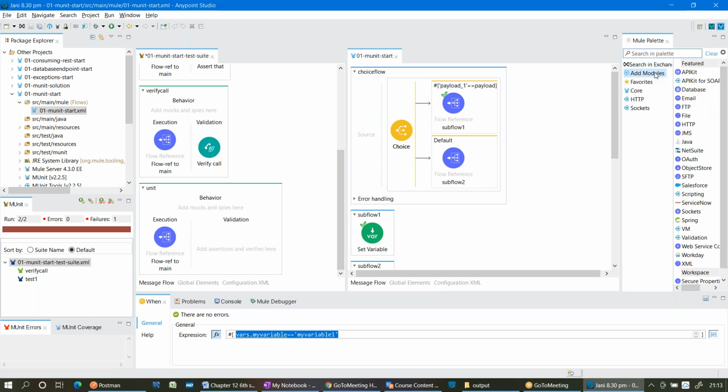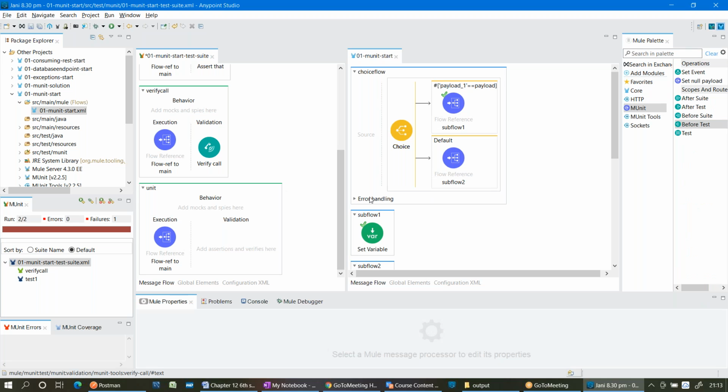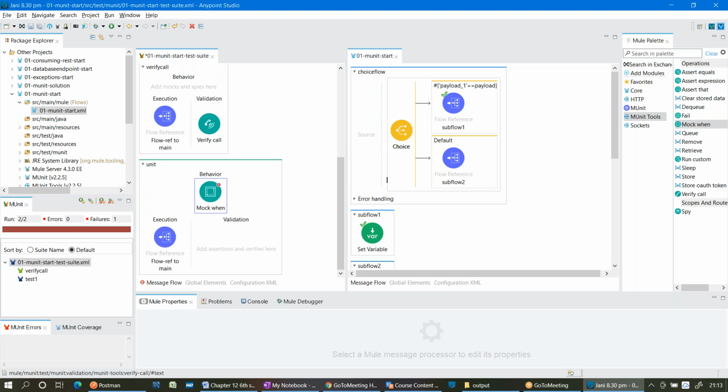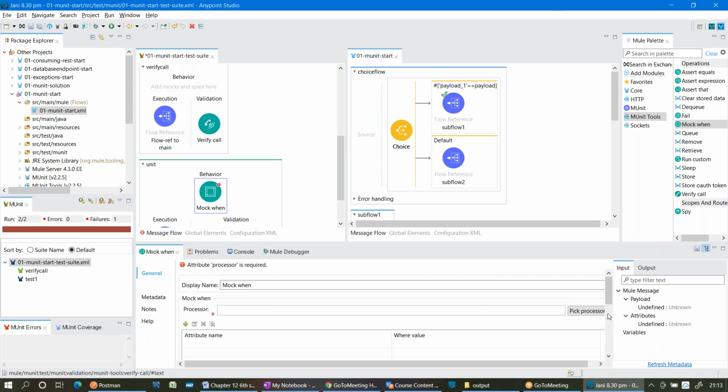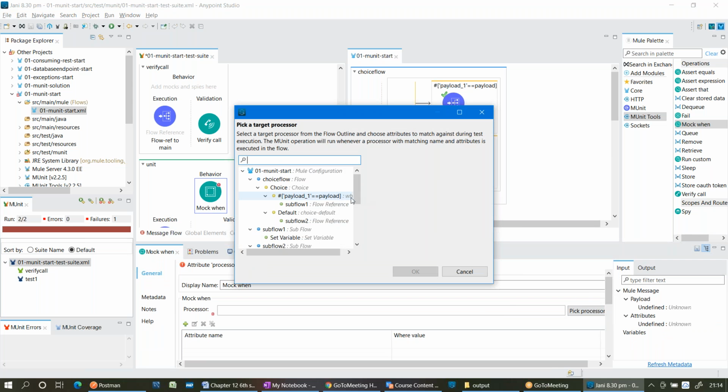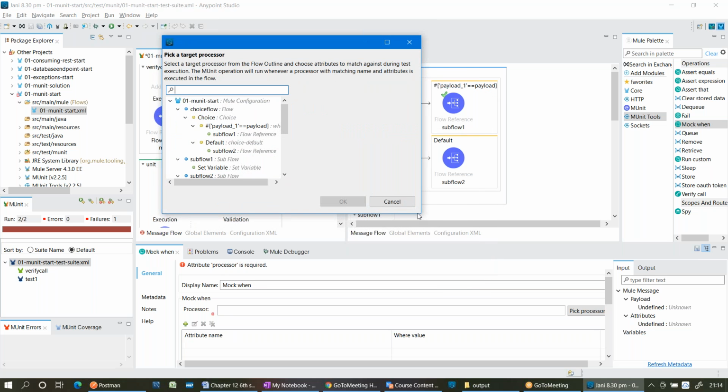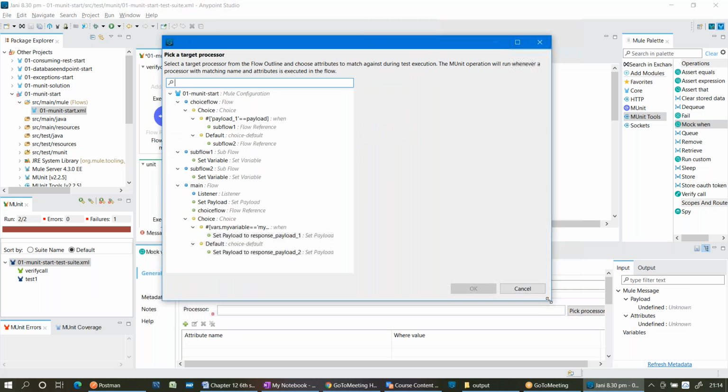So under this, sorry, you need to click on this MUnit. Under these MUnit tools, there is something called mock when. Just drag and drop this mock when under the behavior. What I want to mock, you just need to pick that processor. So click on this pick processor. Yes. Which processor do I need to mock? Which processor do I need to pick here? Choice flow, right? The one pointing to the flow reference.